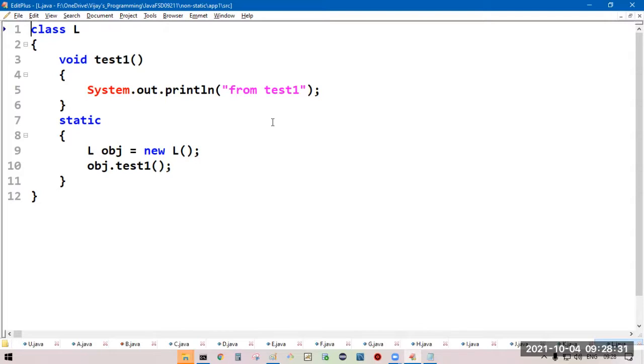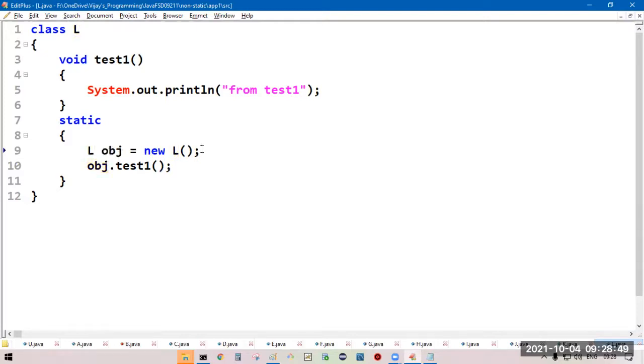We are calling non-static method test1 inside the SIB block by using a reference. How did we get the reference? By creating an object for L class.